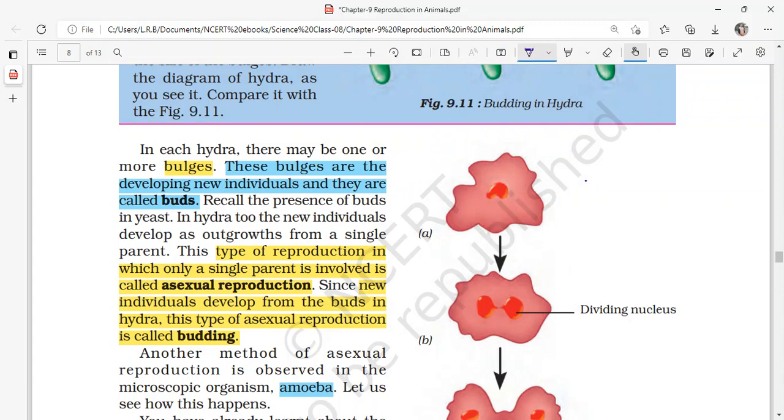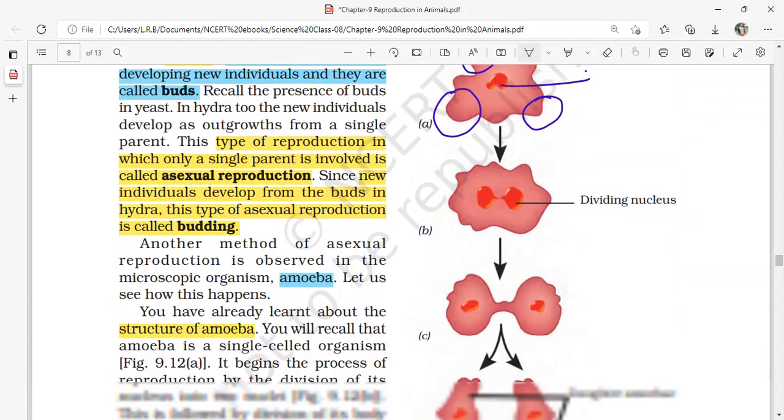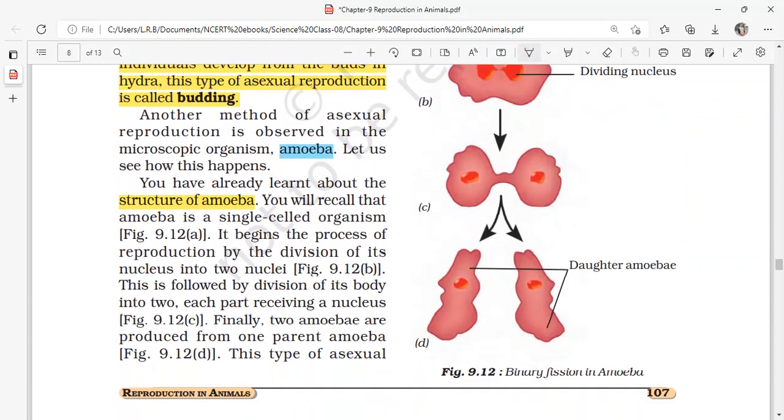This outer layer is the cell membrane, and this is the nucleus of the amoeba. The structures that help amoeba in moving around are called pseudopodia. Pseudopodia help amoeba in catching food and also in moving from one place to another. So that's about the structure of amoeba.